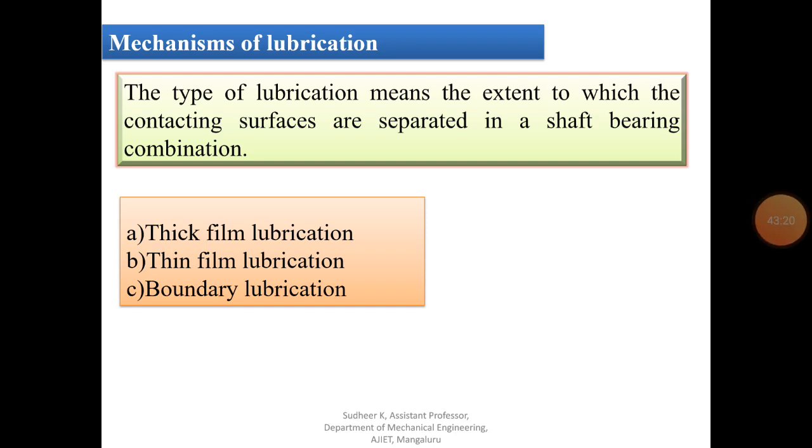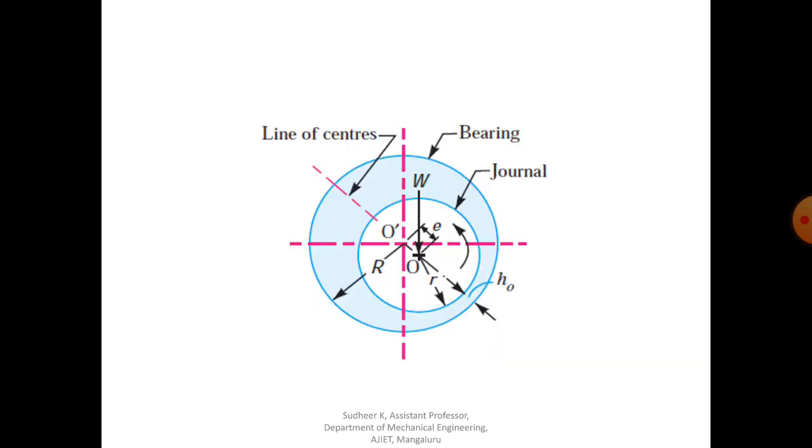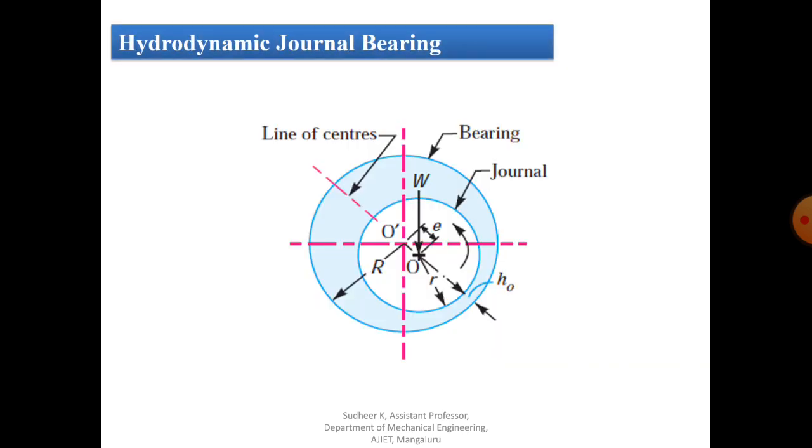The next topic is mechanism of lubrication. We have already discussed that there are three important types of lubrication. Lubrication here means the extent to which contacting surfaces are separated in a shaft-bearing combination. Based on that, there are thick film lubrication, thin film lubrication, and boundary lubrication, which we have already discussed. Now one of the important mechanisms of lubrication is the hydrodynamic journal bearing.